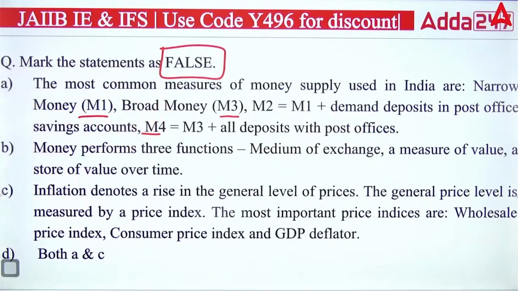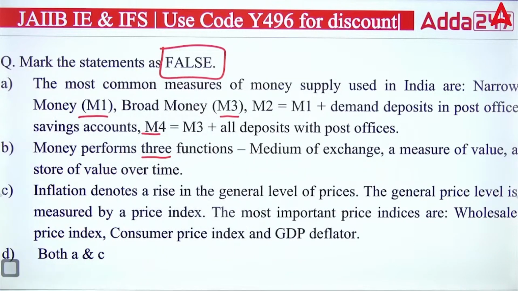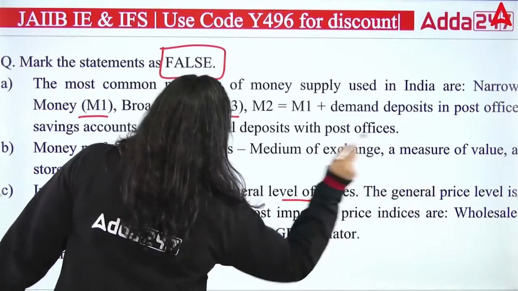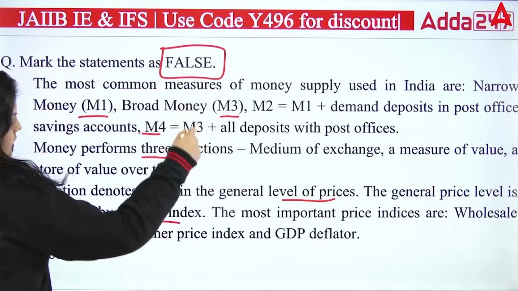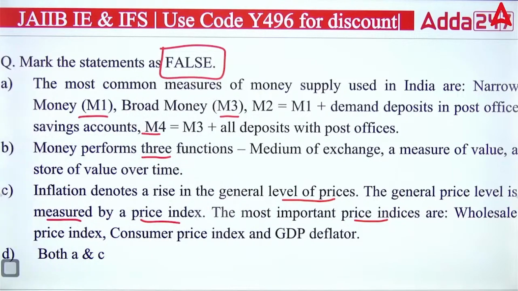Okay. Now, next we have B. Money performs 3 functions: medium of exchange, measures of value, a store of value overtime. Okay. Then third is saying inflation denotes a rise in the general level of prices. The general price level is measured by the price index. The most important price indexes are WPI, CPI and GDP deflator. So what do you think here? Which statement is actually a false statement? A, B, C or both A and C? The false statement we have to find out.